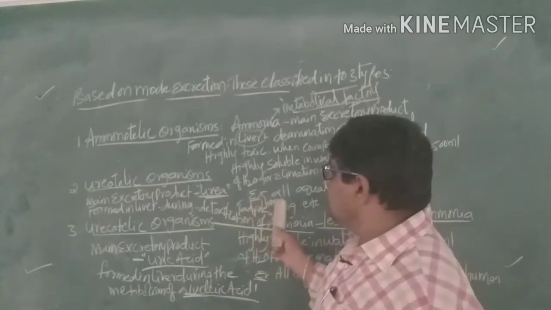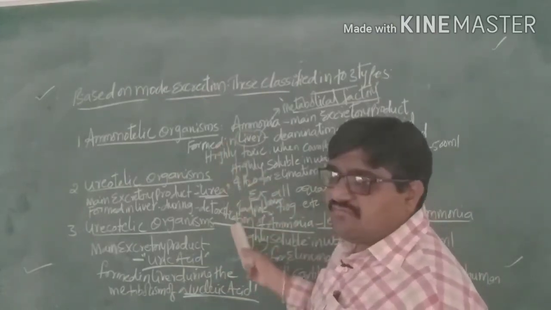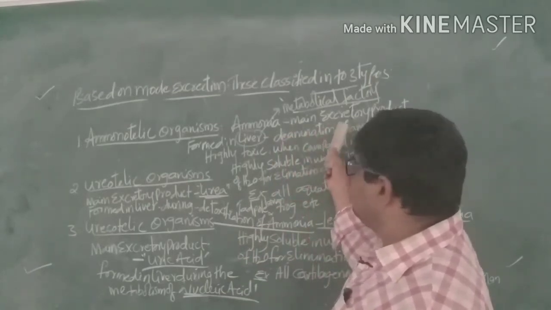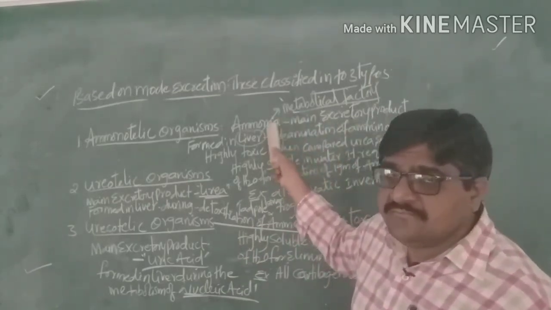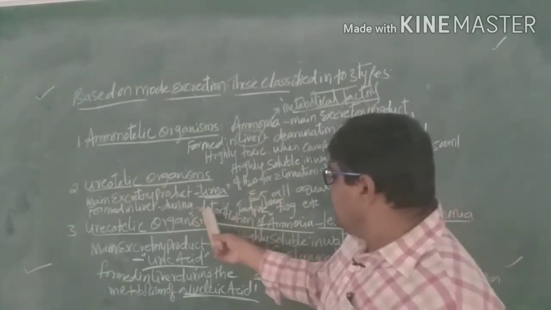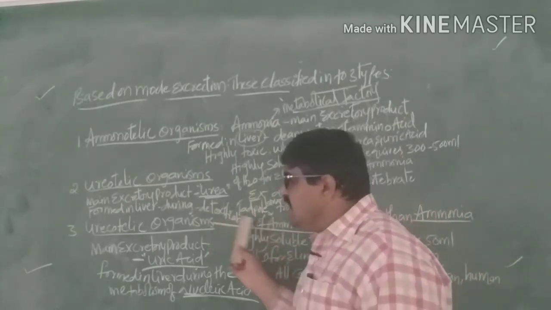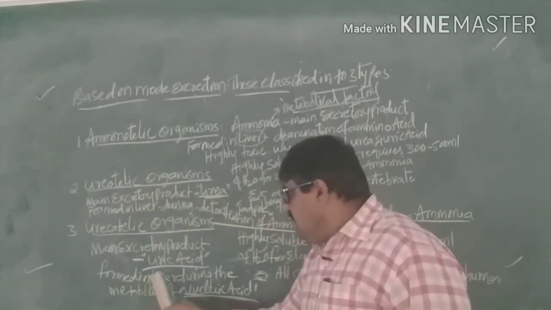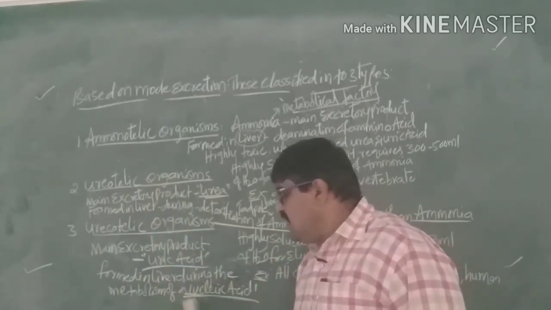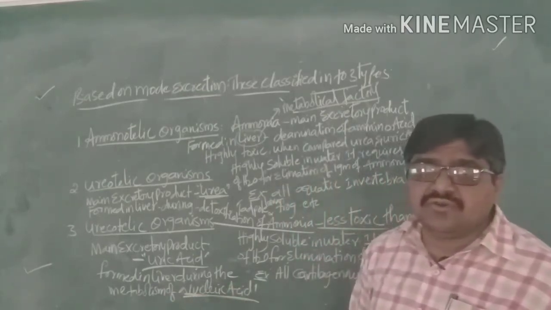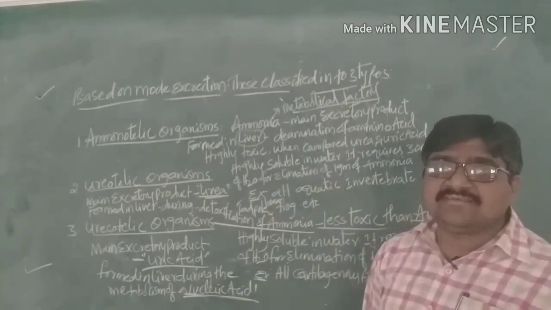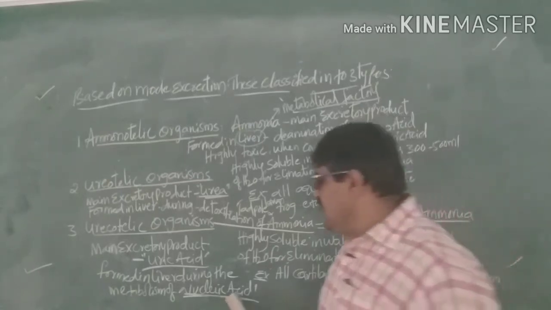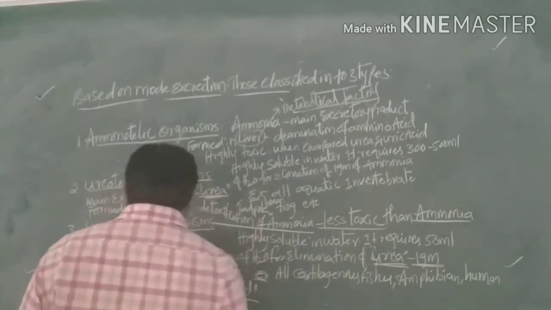So these three are formed in the liver. Ammonia is produced by the deamination of amino acids, and during the detoxification of ammonia, urea is produced. Uric acid is formed in the liver during the metabolism of nucleic acids. Due to the formation of uric acid, it is the main excretory waste material.